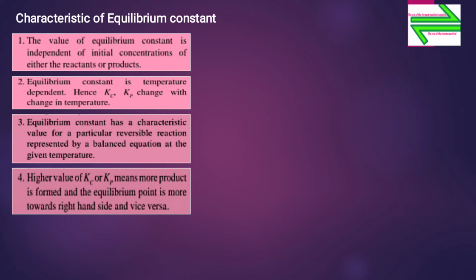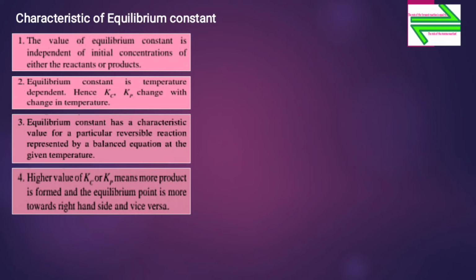As equilibrium is attained when the rate of the forward reaction is equal to the rate of the backward reaction.